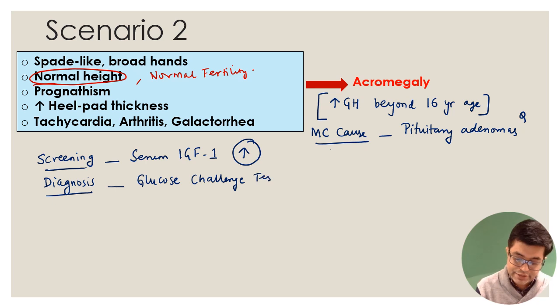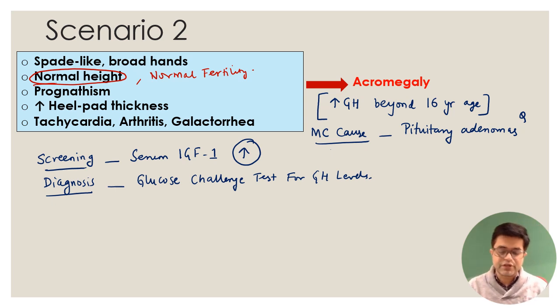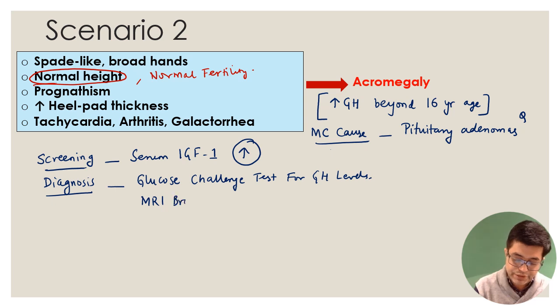Glucose challenge test for growth hormone levels. So growth hormone levels after a glucose challenge test needs to be done. And once the diagnosis is confirmed, MRI brain is also needed to identify the common cause, that is pituitary adenoma. Now, what is the therapy which is available?